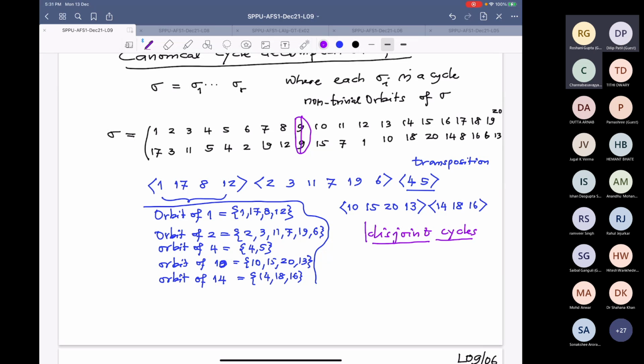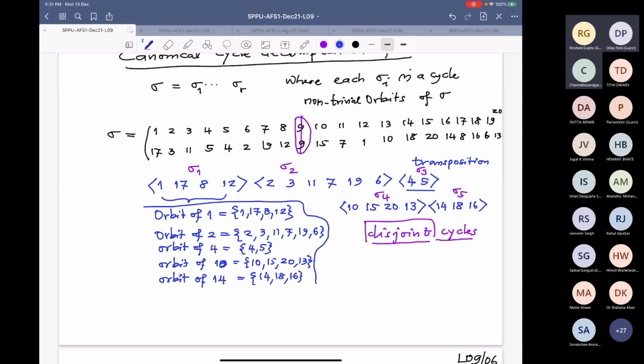The advantage of disjoint is that they commute. Because the elements appearing here and here are not appearing in the other. So when you apply sigma, it doesn't matter. They mind their own business in the same orbit. They don't go out of that building. I want to name them now. So this is sigma 1. This is sigma 2. This is sigma 3. This is sigma 4. And this is sigma 5.